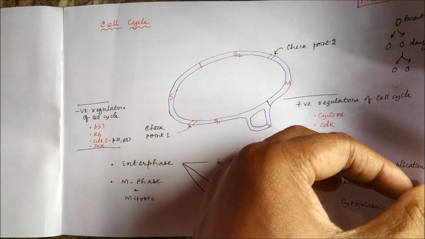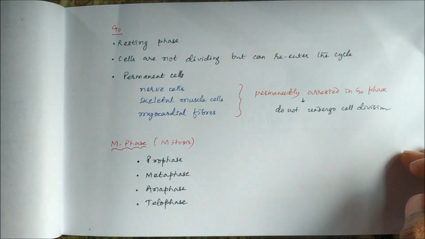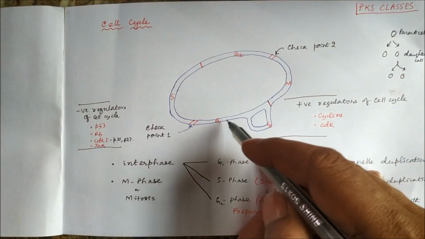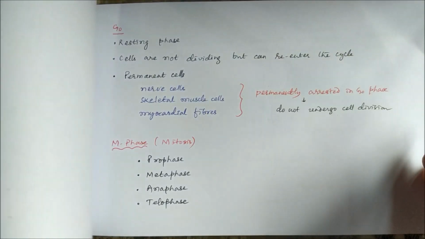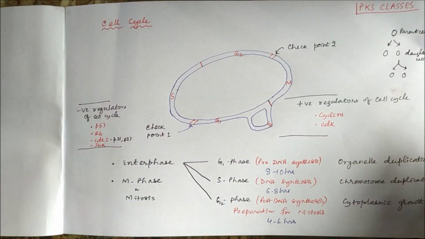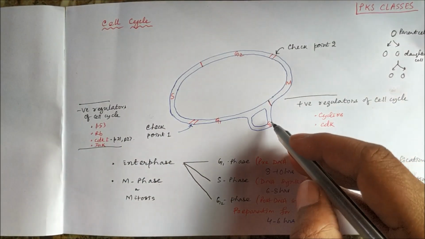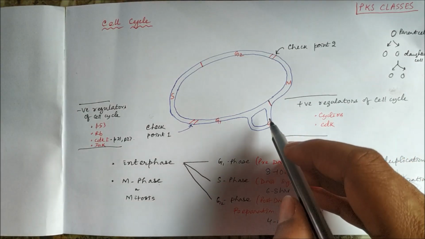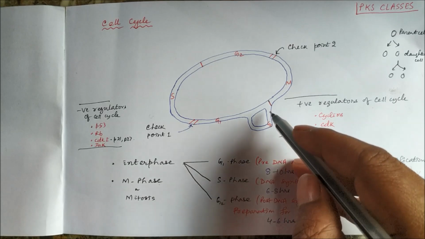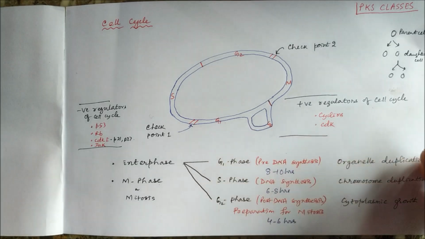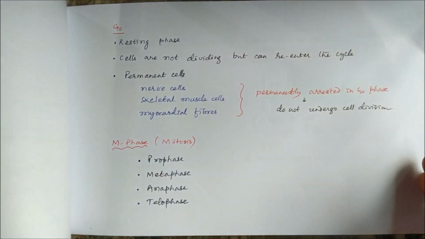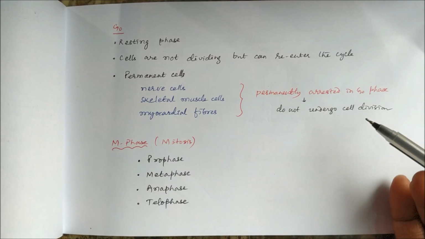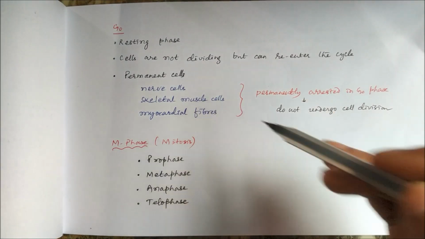G0 phase means the cells are not dividing but can re-enter the cycle into the G1 phase. Some cells like nerve cells, skeletal muscle fibers, and cardiac muscle fibers are permanently arrested in this G0 phase. Those permanent cells do not undergo cell division, so once they are lost, they are permanently lost.